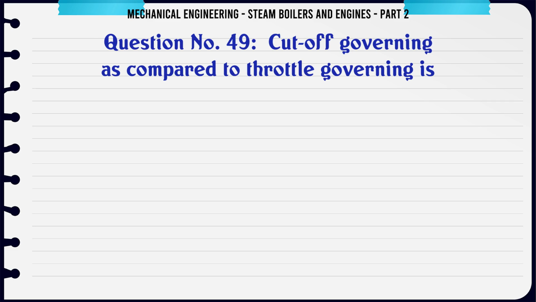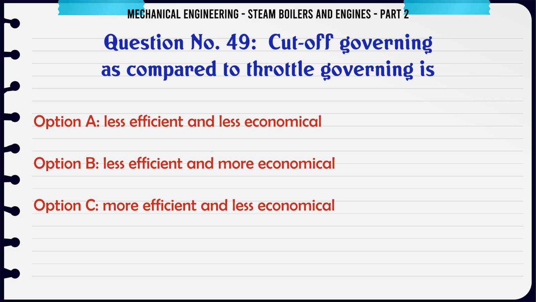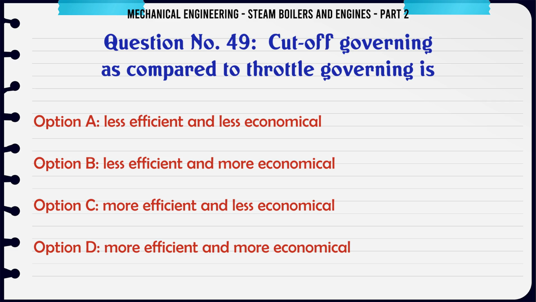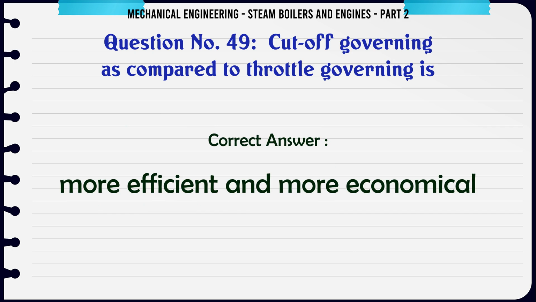Cut-off governing as compared to throttle governing is A. Less efficient and less economical, B. Less efficient and more economical, C. More efficient and less economical, D. More efficient and more economical. The correct answer is more efficient and more economical.